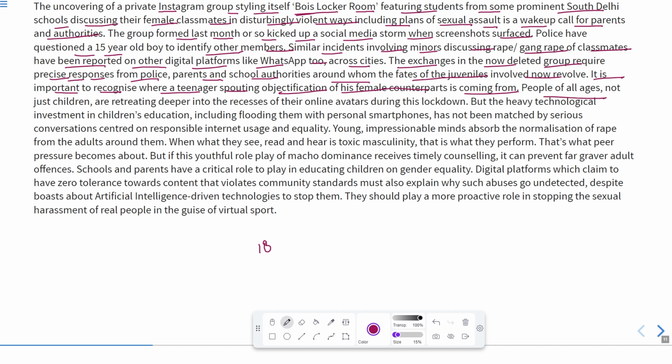People of all ages, not just children, are retreating deeper into the recesses of their online avatars during this lockdown. Now you must have seen that this lockdown period was really a dangerous one, and all the people just made the online platform their own way of living.